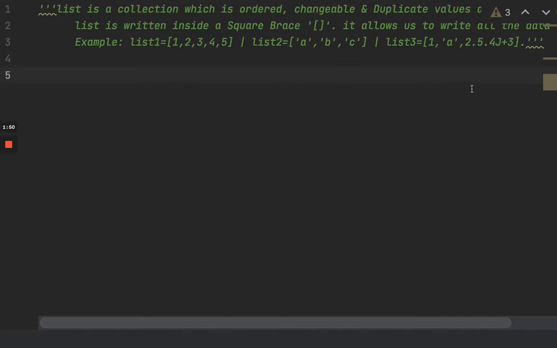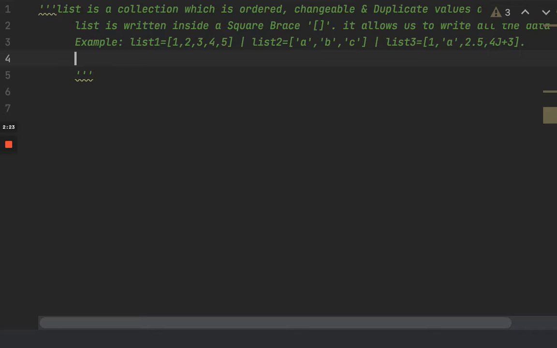A list is a collection which is ordered, changeable, and allows duplicate values. It is written inside square brackets like this. It allows us to write all data type elements inside it, like list is equal to 1, 2, 3, 4, and list2 is equal to ABC. Since it's a string, I have denoted it in inverted commas. I have passed multiple data type elements, as you can see: integer, string, float, complex number, and so on. Now let's look at what inbuilt methods a list contains.